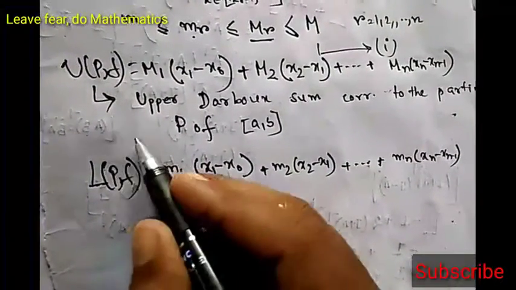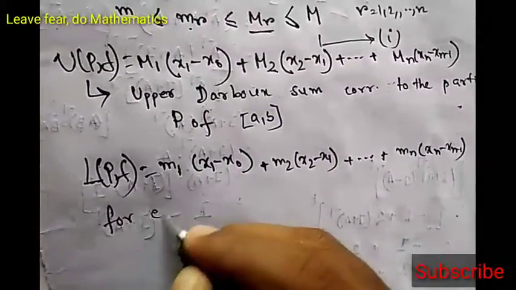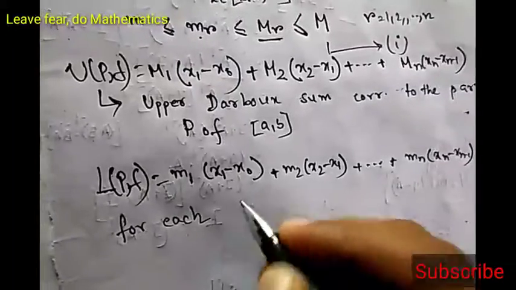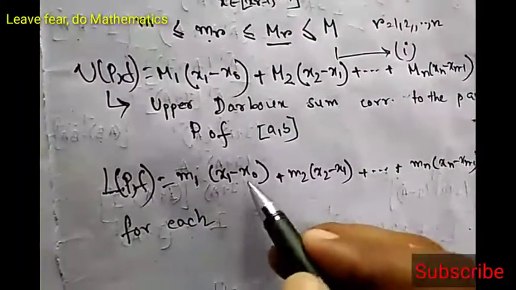Okay, so now we have learned what is upper Darboux sum and what is lower Darboux sum. So what do we get for each P? Look here, if we vary P, then UPF and LPF will change. Why will these change? Because if we vary P, the length of the intervals may change, and in those intervals the values of supremum and infimum will also change.